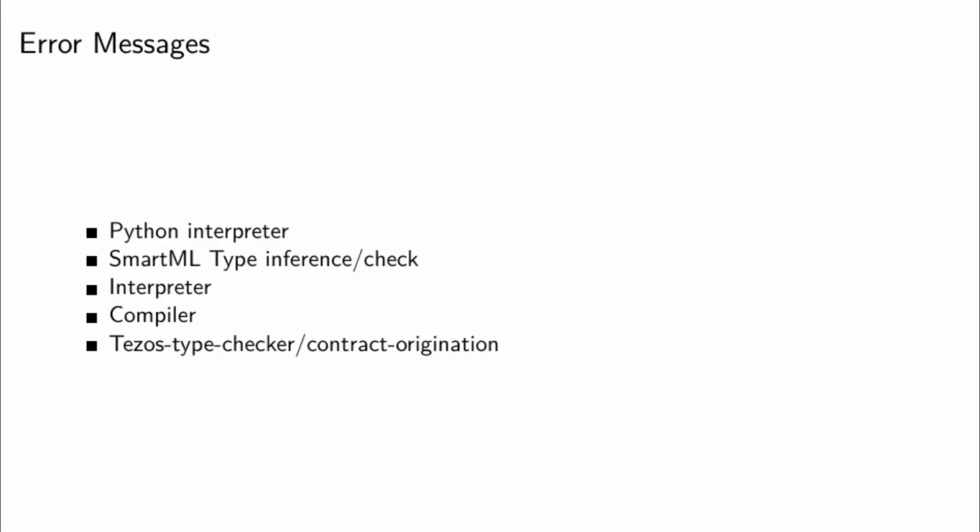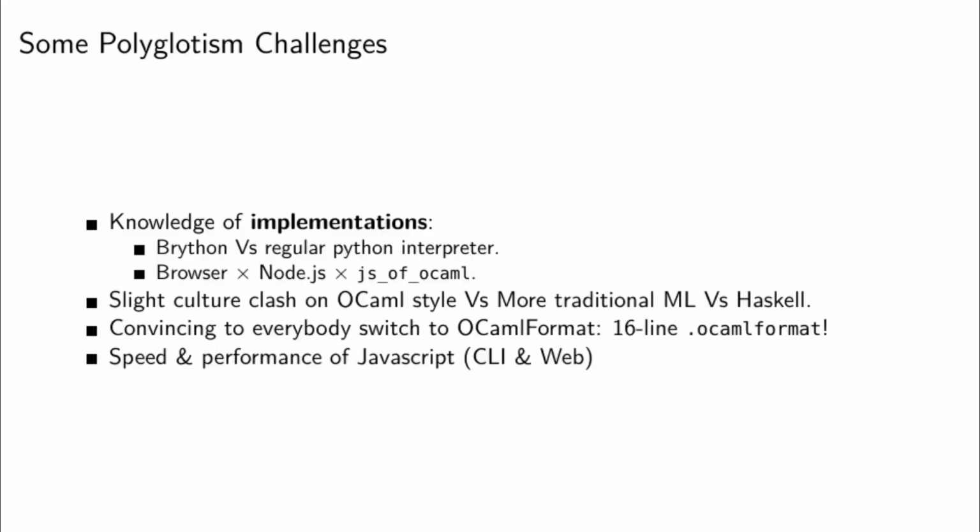There are other challenges with a Tower of Babel of languages. Python and JavaScript are easy as languages, but we need to actually know a lot about the language implementations, like the Brython versus regular Python interpreters that are not exactly the same. We need to understand when we run JavaScript in the browser versus in Node.js, and what js_of_ocaml does with it. So for that, we can do proper abstractions using the module system.